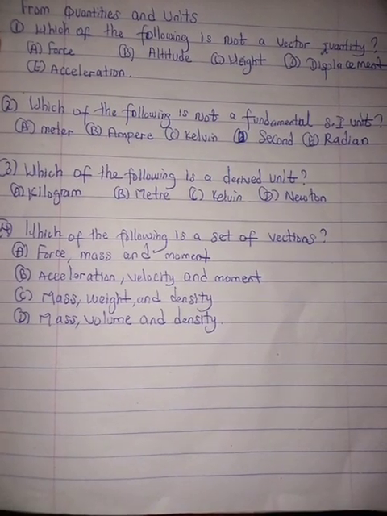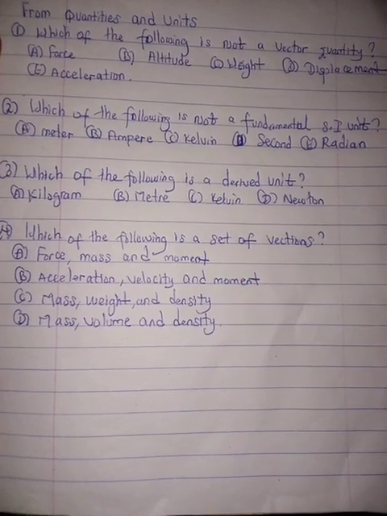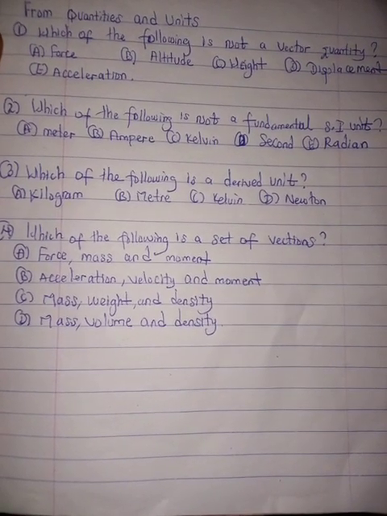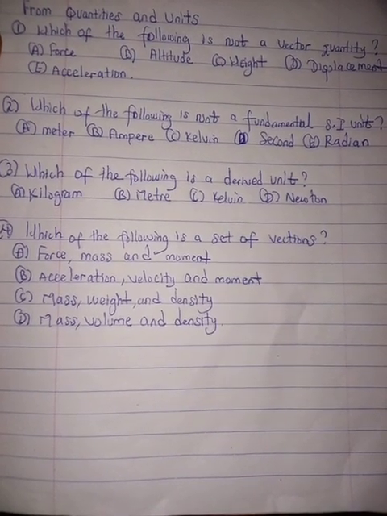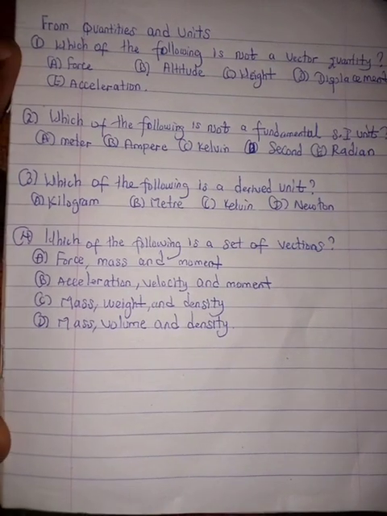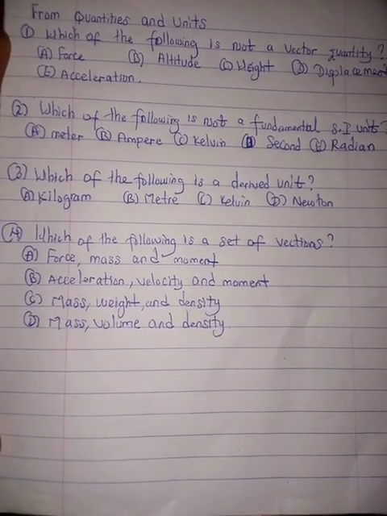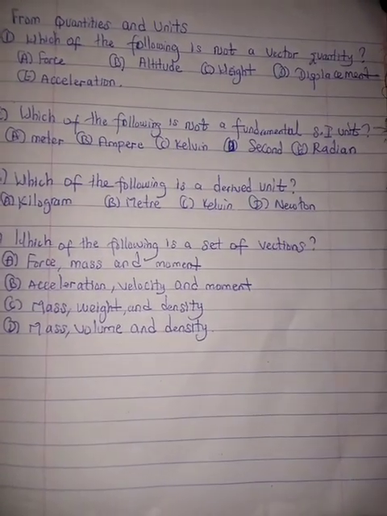Option A is force, mass, and moment. Mass there is scalar. Then option B is acceleration, velocity, and moment. No scalar quantity there. Everything in option B, acceleration, velocity, and moment, are all vectors, they have direction. Then C and D have the same mass. This one is even cheap compared to other questions of this nature.